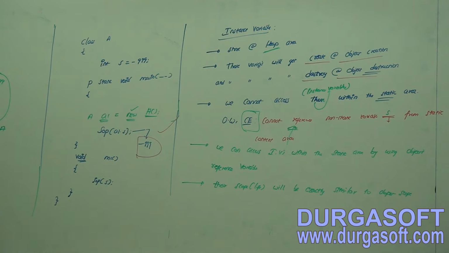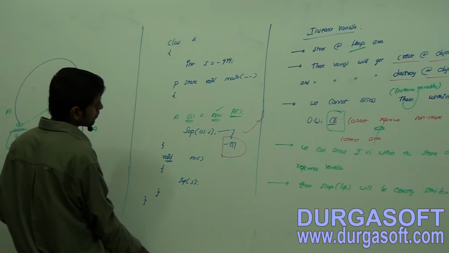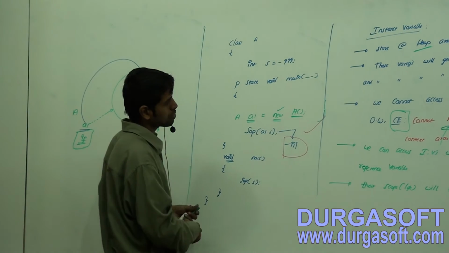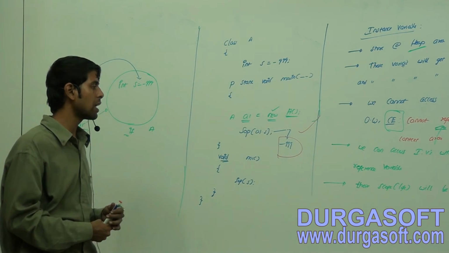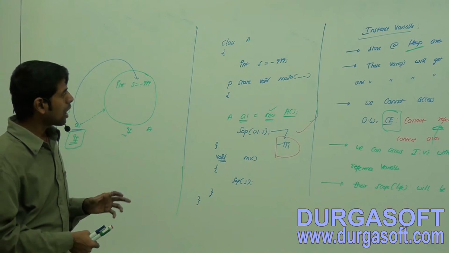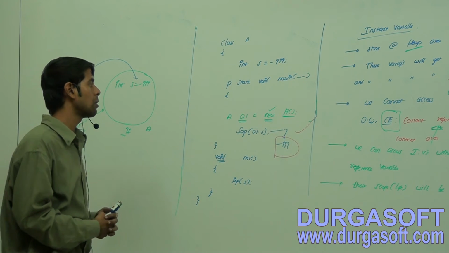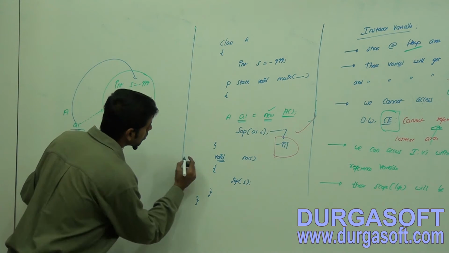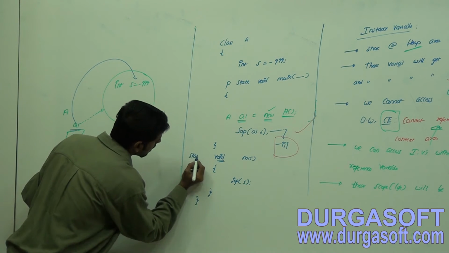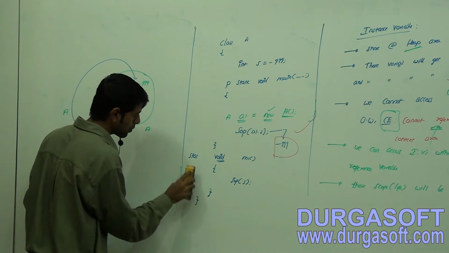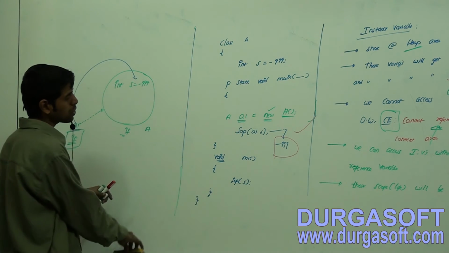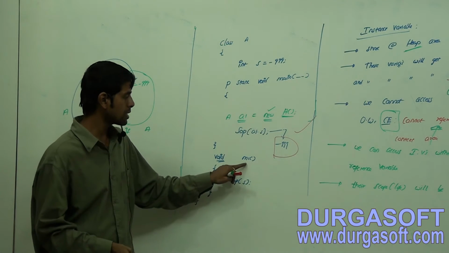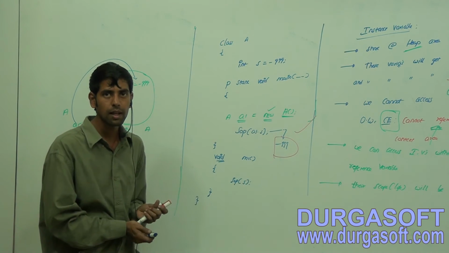Observe here, the best example for that one which we can use is a simple thing. Before I go for that, now how to access this m1 method within the main method?